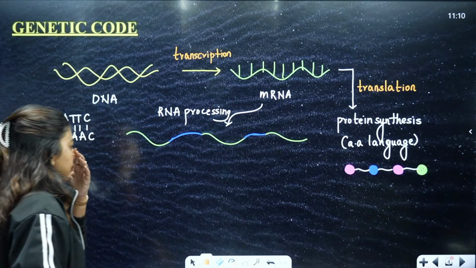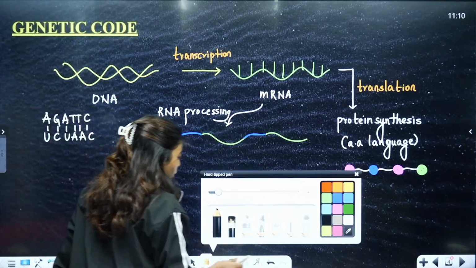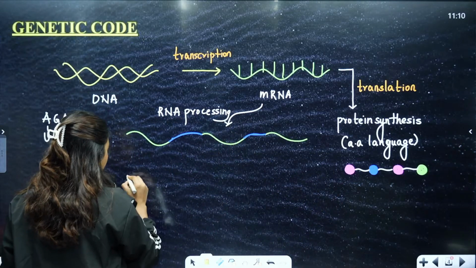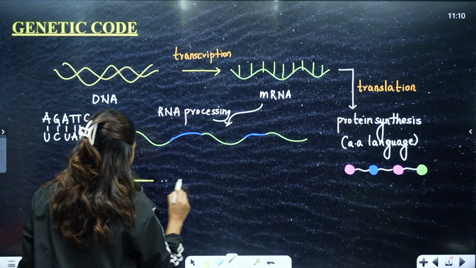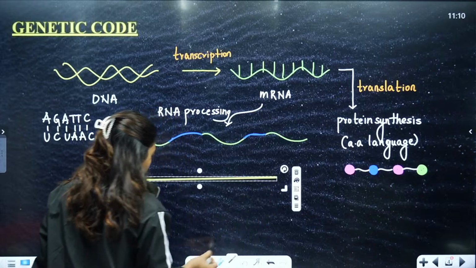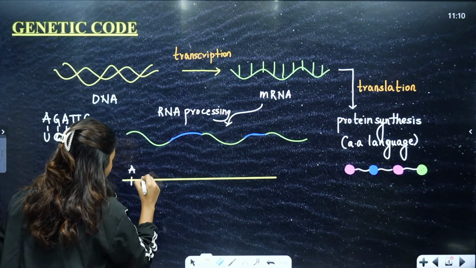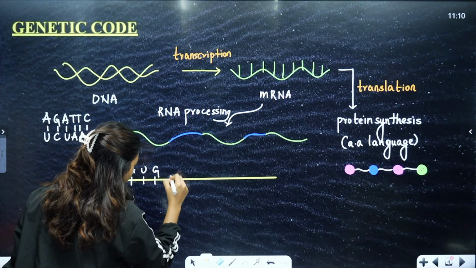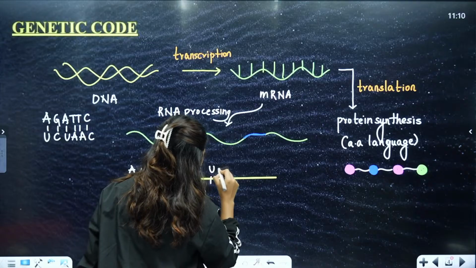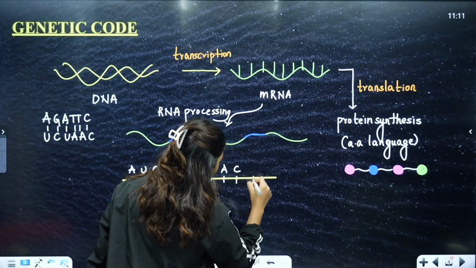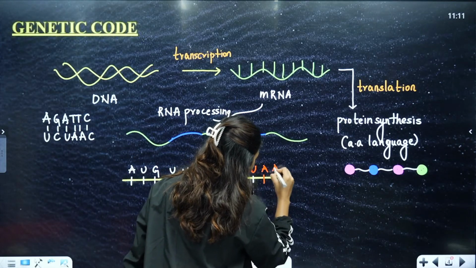Okay, done. Now, look here. Amino acid language. This is the introduction of how genetic code came into existence. Now, let's just take the mRNA. We will just draw one straight line. This is the mRNA. Now, let's say it has AUG, then UAC, and here it has UAA. So this was the mRNA.